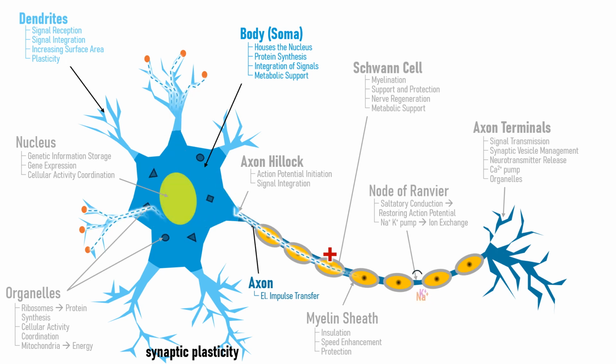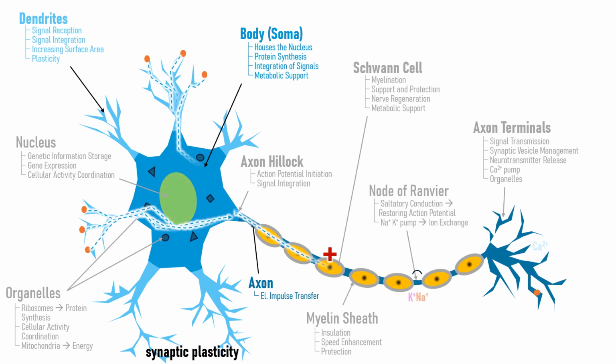And now, axon terminals. They convert the electrical signal traveling down the axon into a chemical signal that can cross the synaptic gap to the next neuron, muscle, or gland. Axon terminals contain synaptic vesicles filled with neurotransmitters. When an action potential reaches the axon terminal, it causes the membrane potential to change. This change in membrane potential opens voltage-gated calcium channels in the axon terminal membrane, allowing calcium ions to enter the terminal, which triggers synaptic vesicles that contain neurotransmitters to move towards and fuse with the presynaptic membrane.